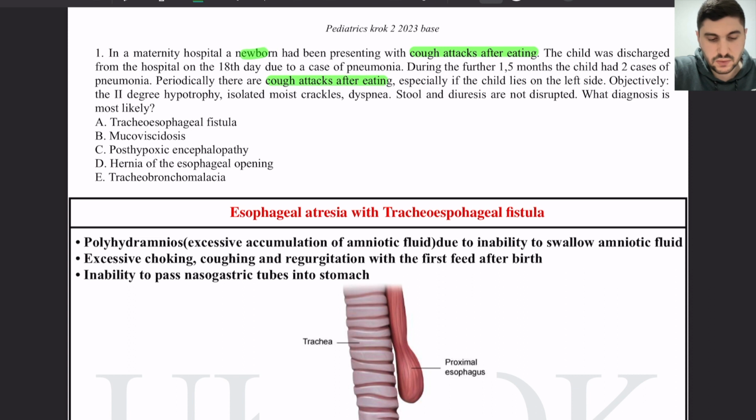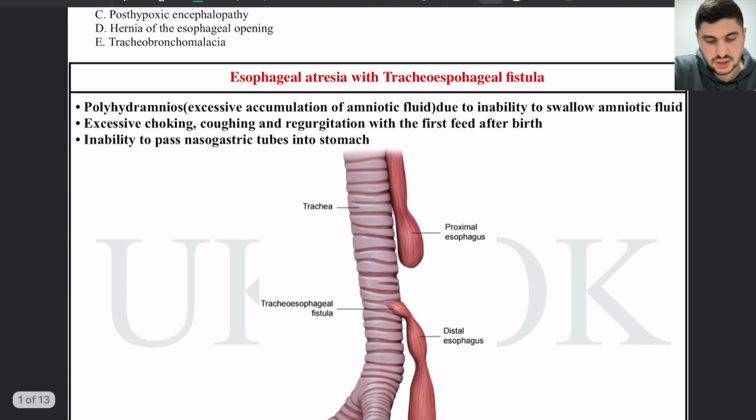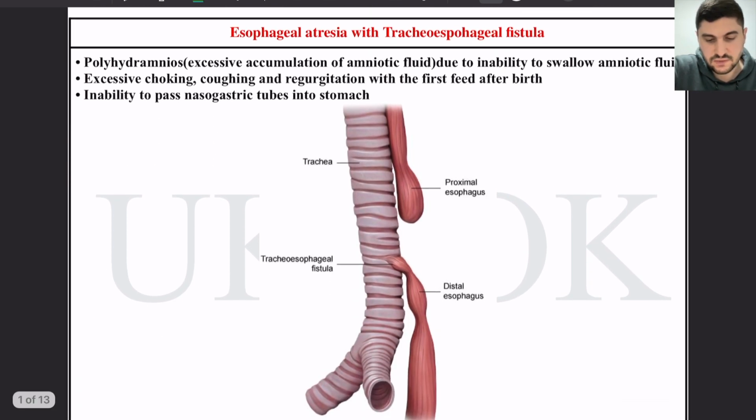So here we have a newborn, and he has cough attacks after eating. So this suggests a tracheoesophageal fistula, meaning there is a communication between the esophagus and the bronchi. There should normally be no communication between the bronchi and the esophagus.